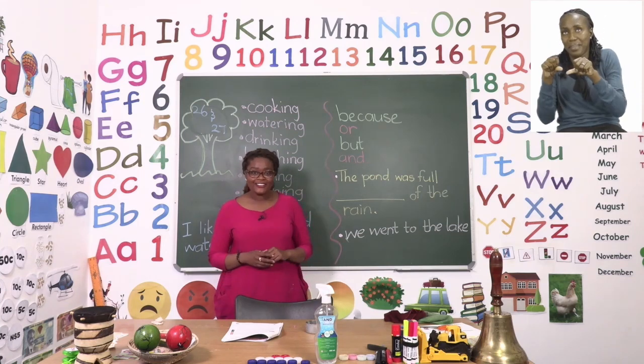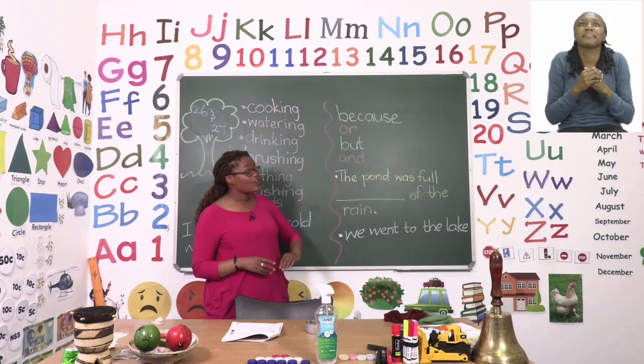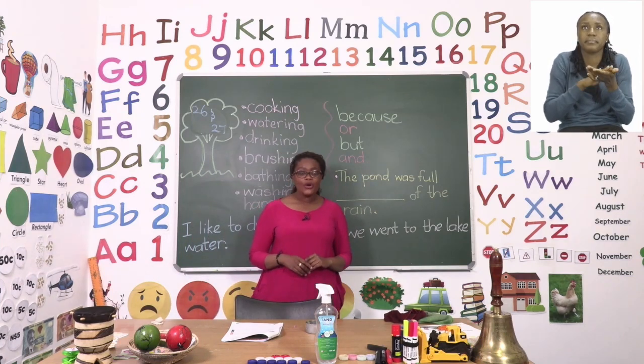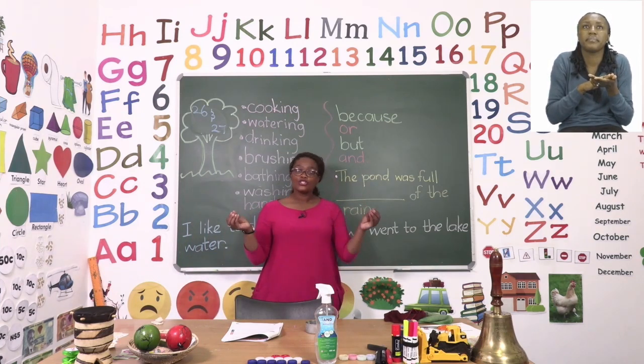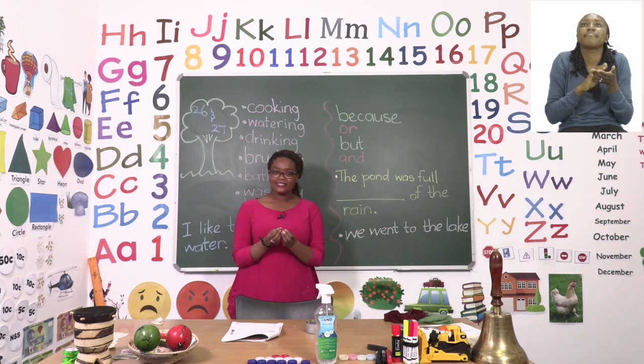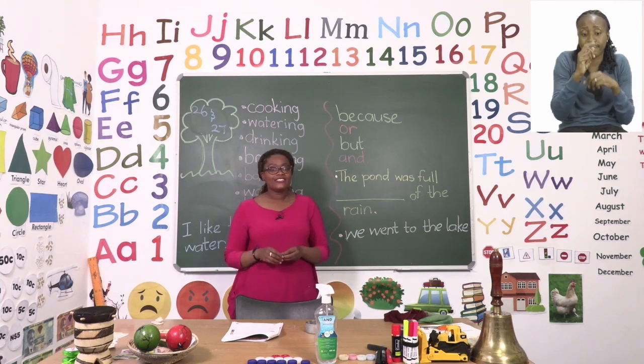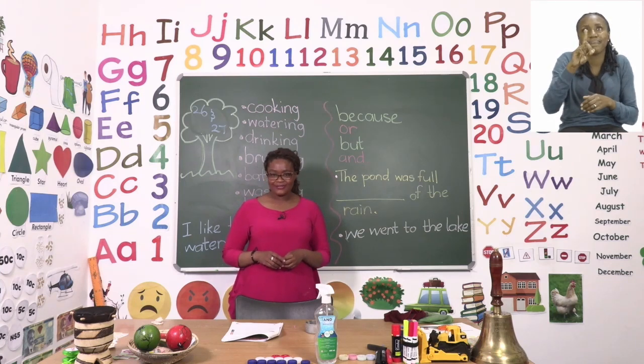is raining. Then the last conjunction we're going to talk about today is the conjunction and, where we are putting 2 things together in one sentence. I have 1 brother and 2 sisters.